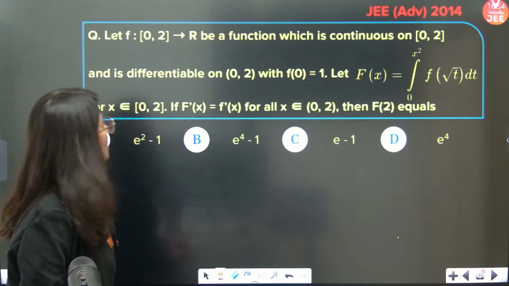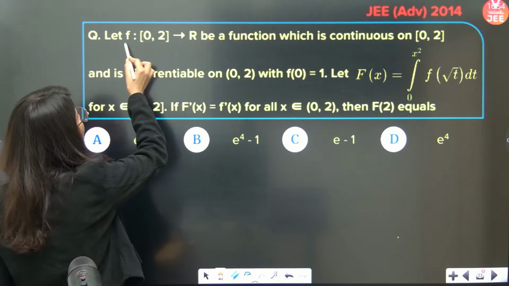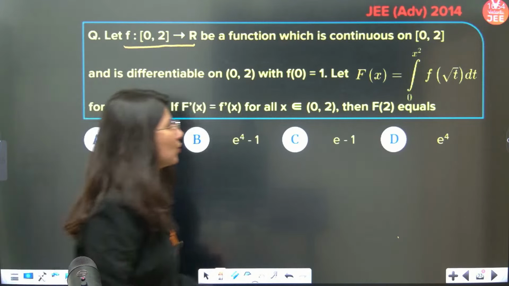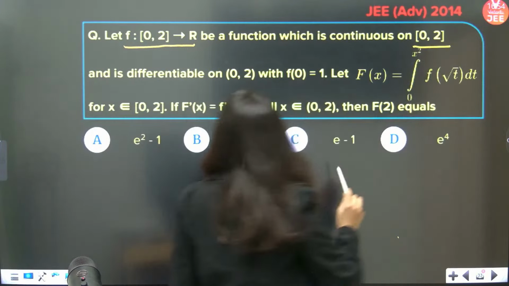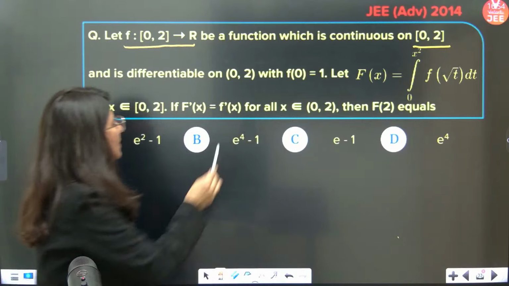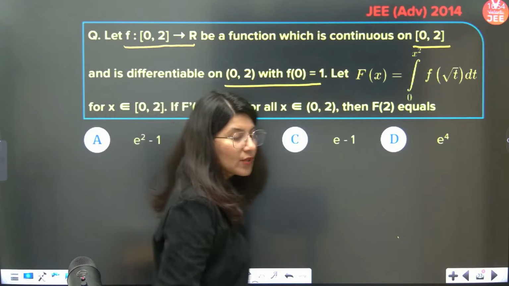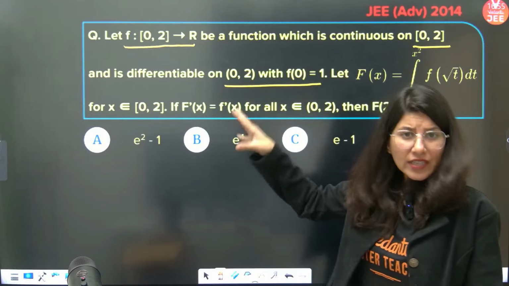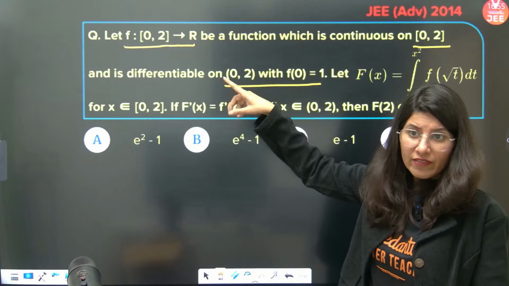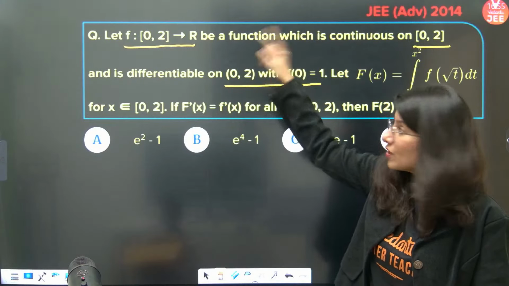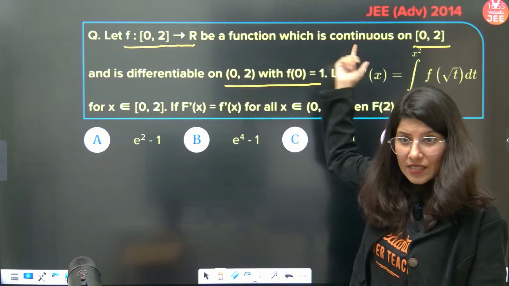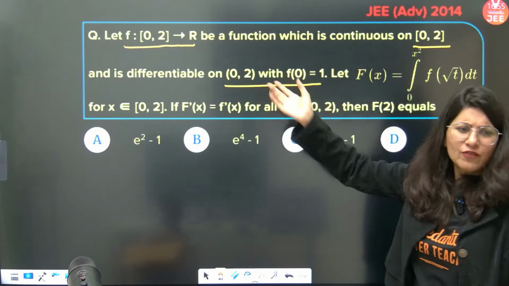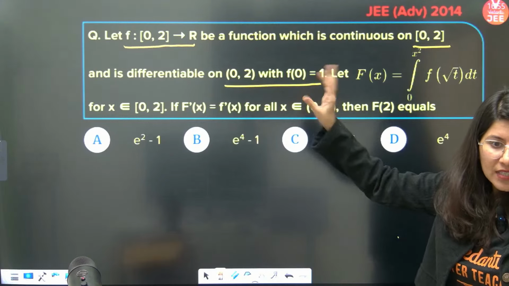So this question says you have a small function f. This function is continuous in 0 to 2 and is differentiable in 0 to 2 with f of 0 is equals to 1. So the first statement of this question is talking about function small f, which is defined from 0 to 2, continuous and differentiable in this interval with f of 0 is equals to 1. First half of the question is decoded.